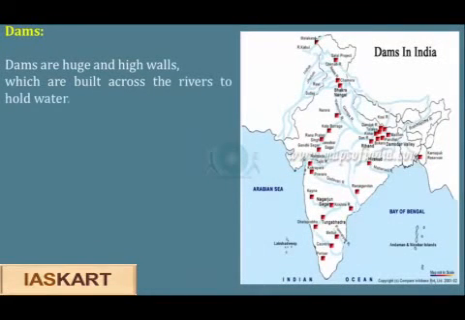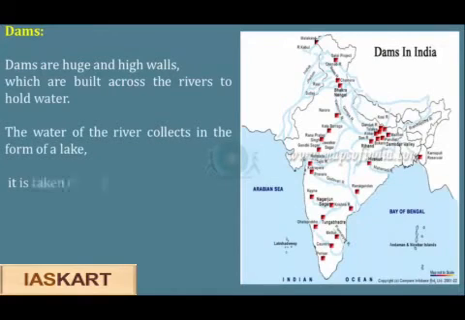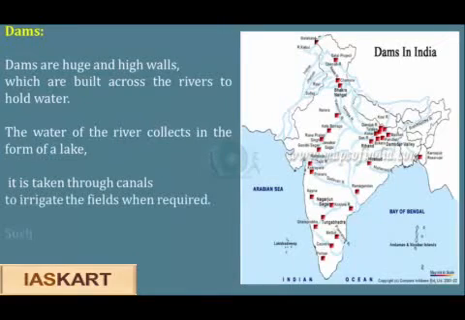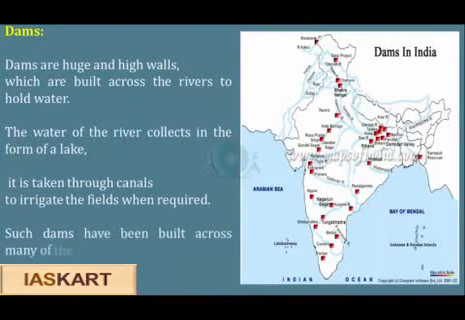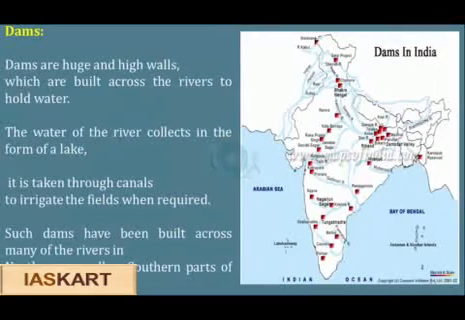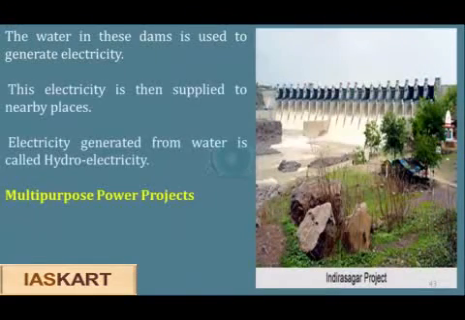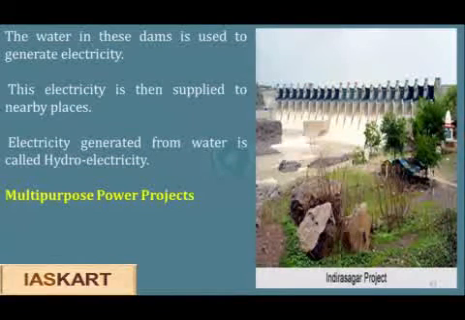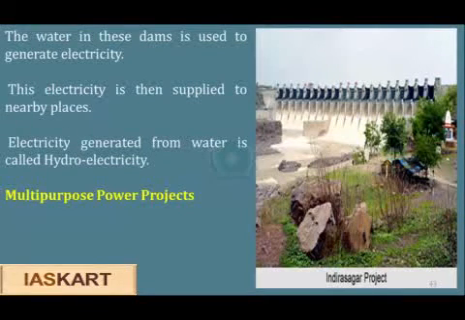Dams are huge and high walls which are built across the rivers to hold water. The water of the river collects in the form of a lake and is taken through canals to irrigate the fields when required. Such dams have been built across many of the rivers in northern as well as southern parts of India. The water in these dams is used to generate electricity. This electricity is then supplied to nearby places. Electricity generated from water is called hydroelectricity.